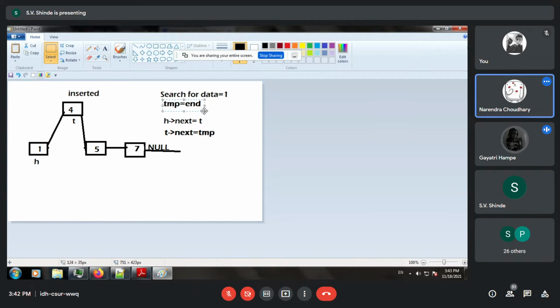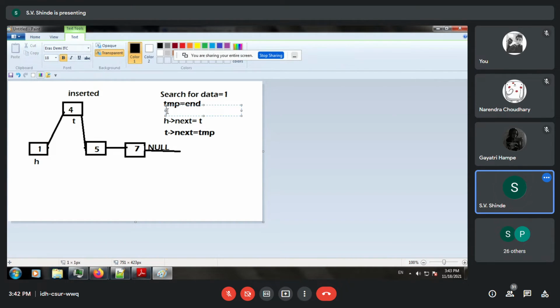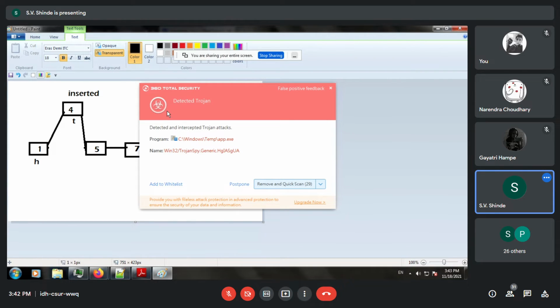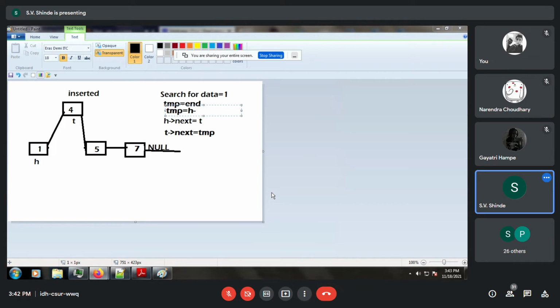We will do temp is equal to head arrow next. So instead of this, we have to issue over here TMP is equal to TMP arrow, head arrow next. H arrow next.